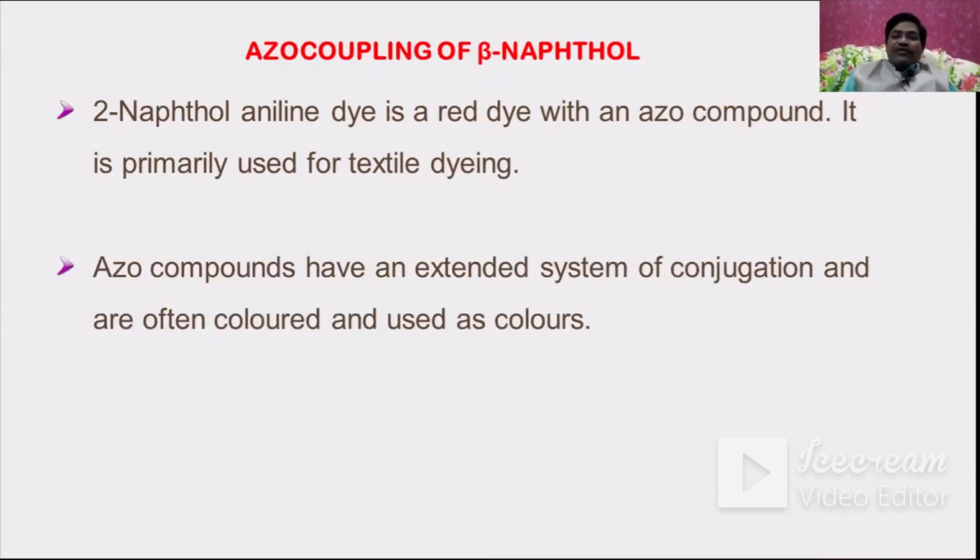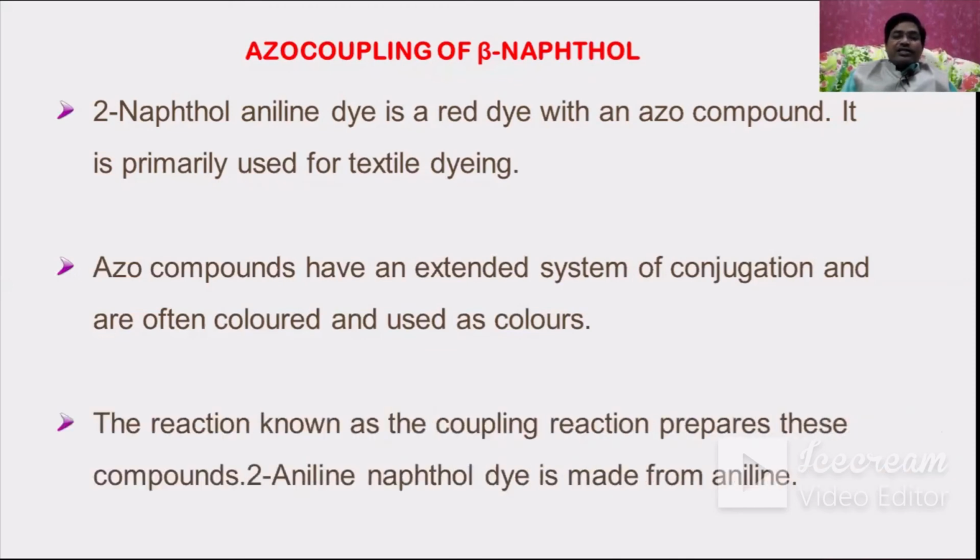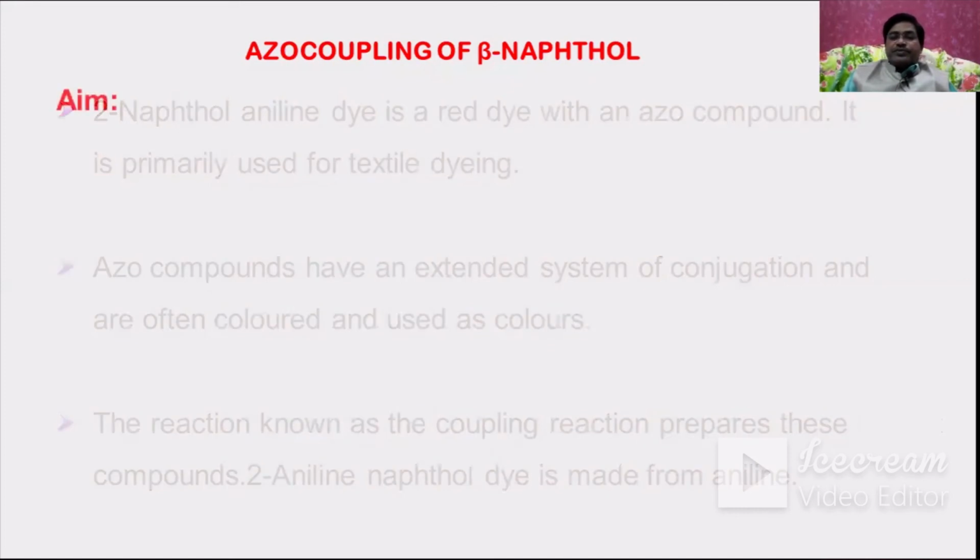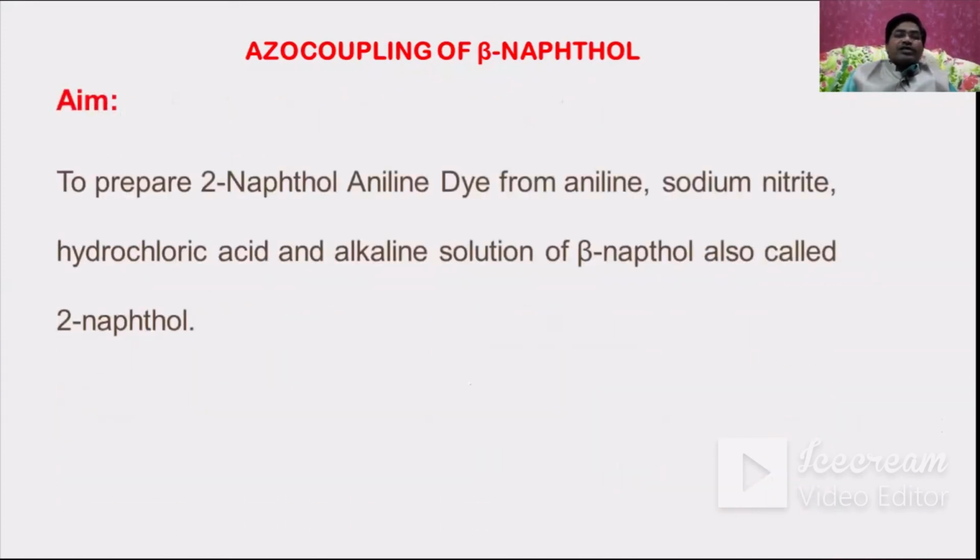Azo compounds have an extended system of conjugation and are often colored and used as colors. The reaction is known as the coupling reaction. 2-naphthol aniline dye is made from aniline. What is the aim?